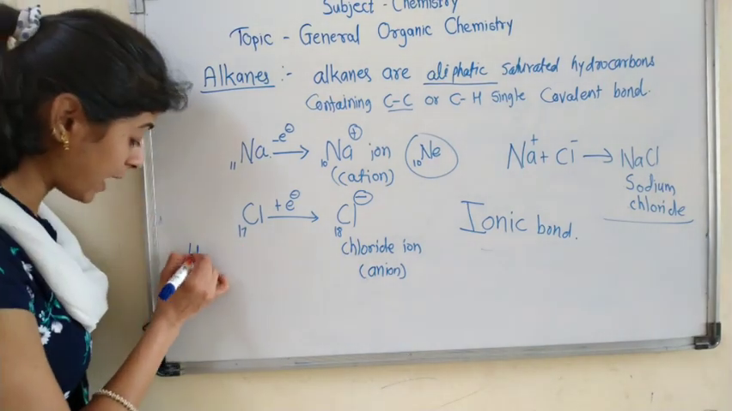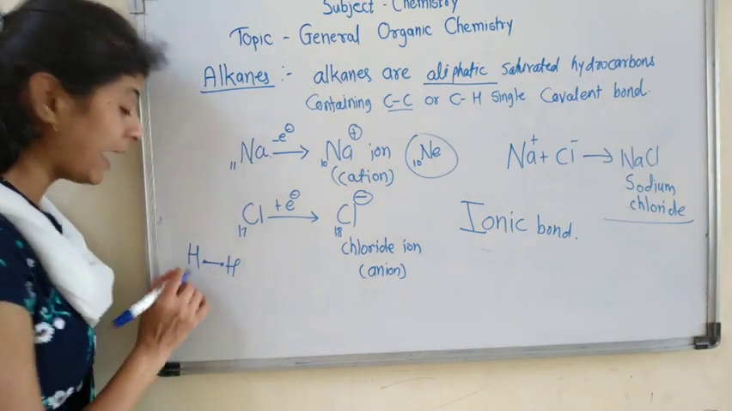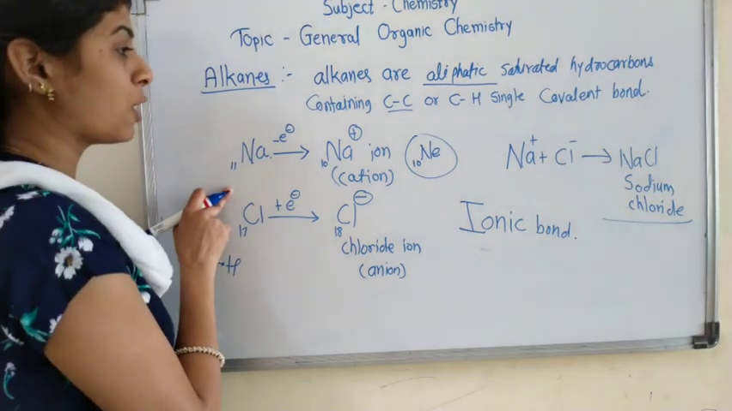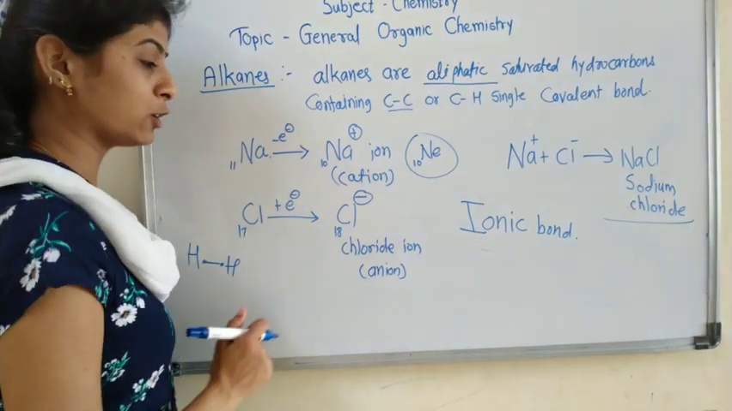What is a covalent bond? A covalent bond is formed by sharing of electrons, and an ionic bond is formed by donation and acceptance of electrons. Okay?